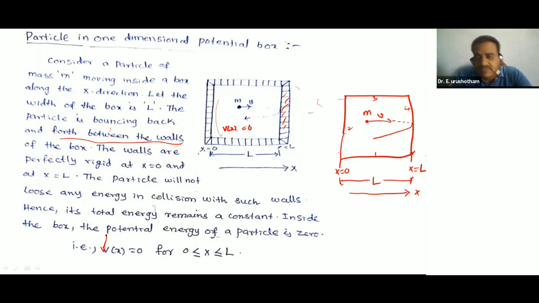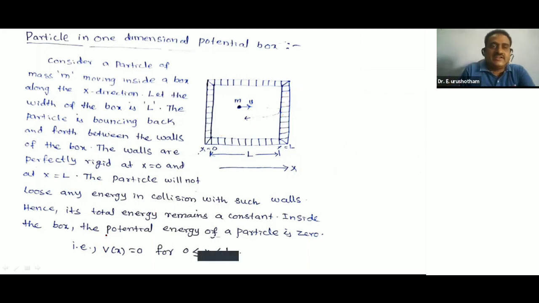It is incident on the four walls of the potential box, bouncing back without losing any energy. So inside the potential box the total energy remains constant, and the potential energy of the particle inside is 0. You can see clearly here.